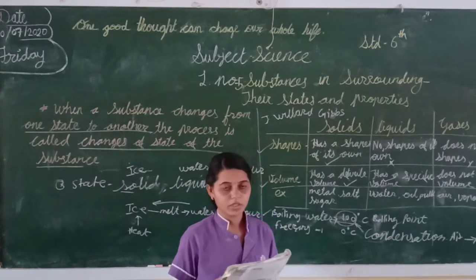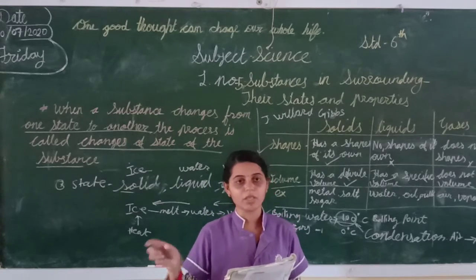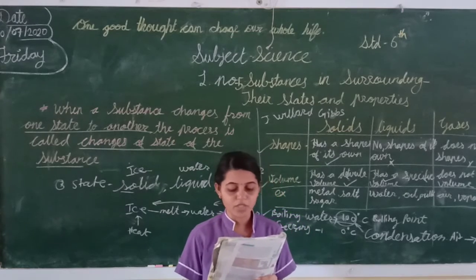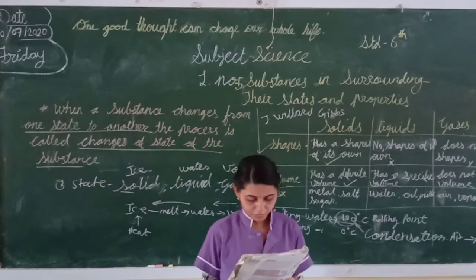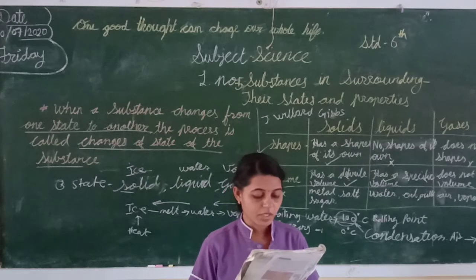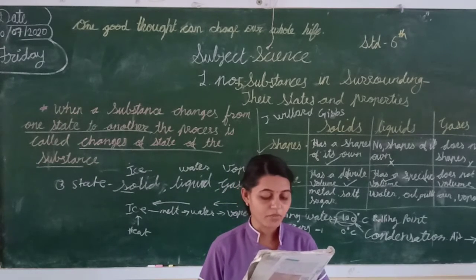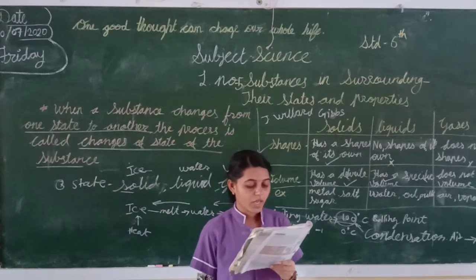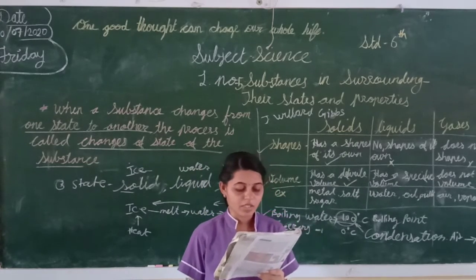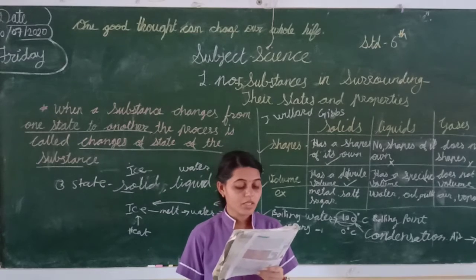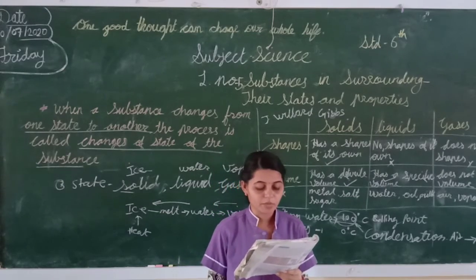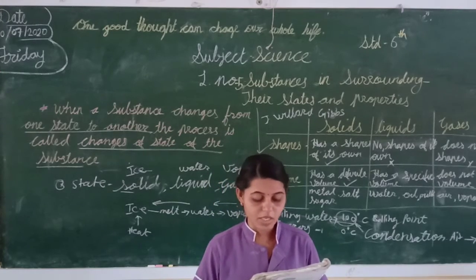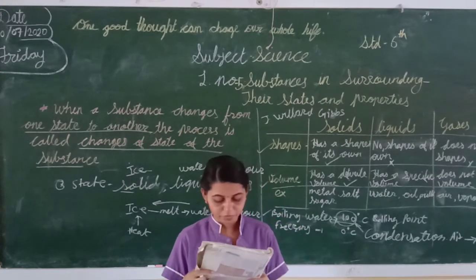Now freezing. When we want any substance to freeze, we keep it in a fridge. Okay, the water is kept in a fridge. Now see, the temperature of the substance can fall below 0 degrees Celsius. The temperature inside the refrigerator is around minus degrees Celsius.